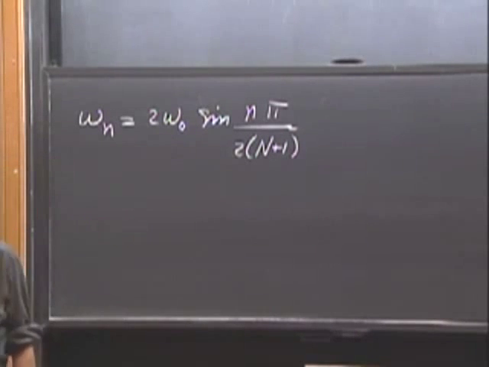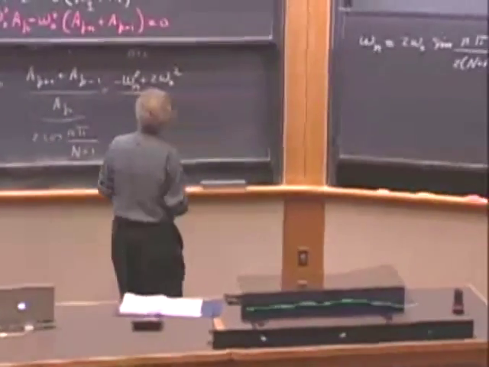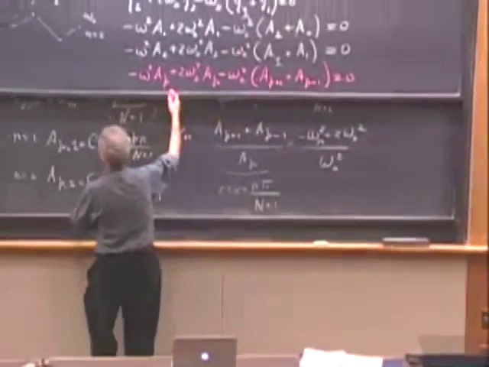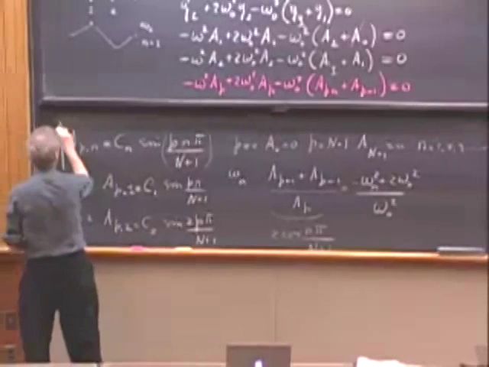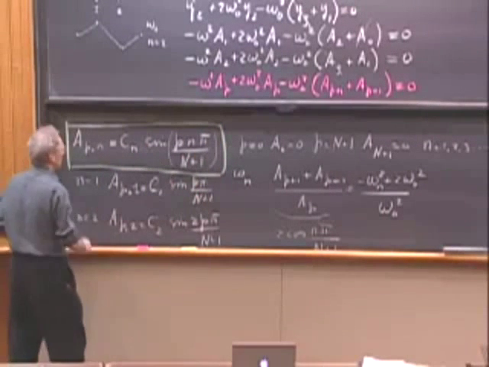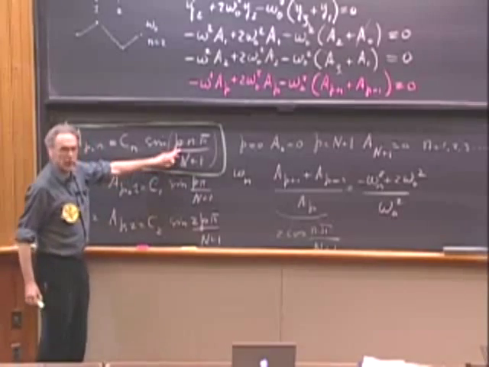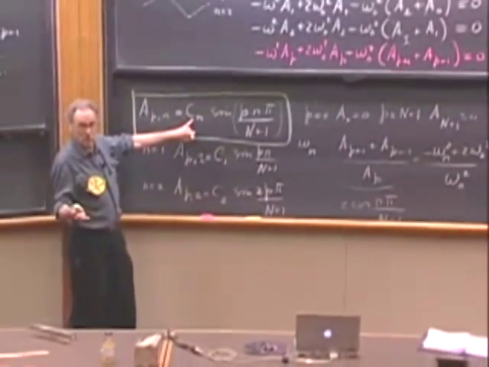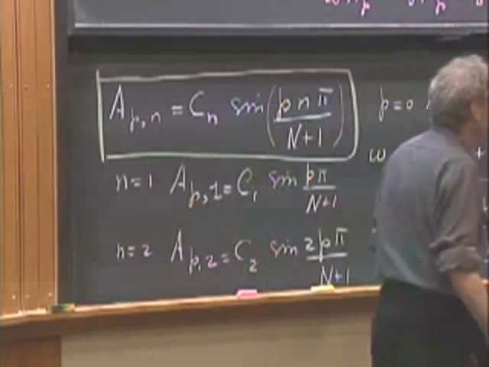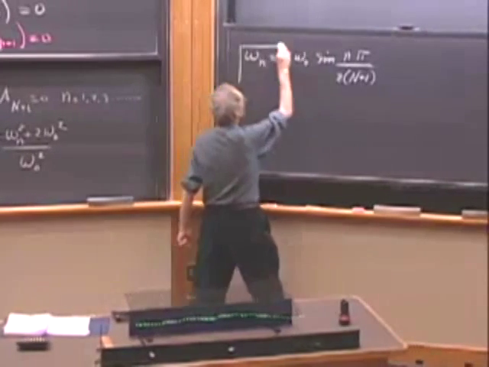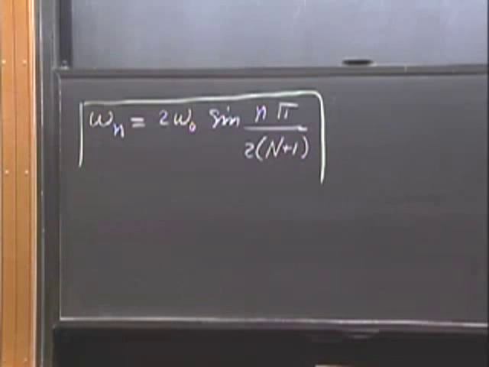And of course, I'm going to look through that result with you. As of now, it looks very opaque. So this then is the solution to omega n. This is the solution. I will take one color to show you how these link. This is the solution for a. If you know the mode, and you know which particle it is, and you have specified the amplitude of the sinusoid, then this tells you each particle what the amplitude is. If you know the mode n, then you know that this is going to be the frequency.